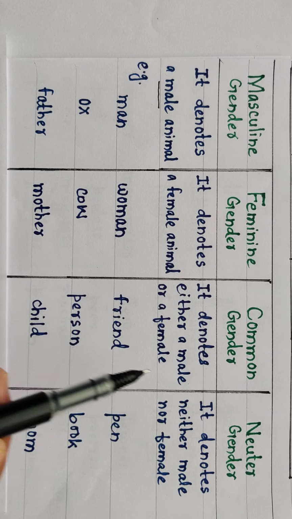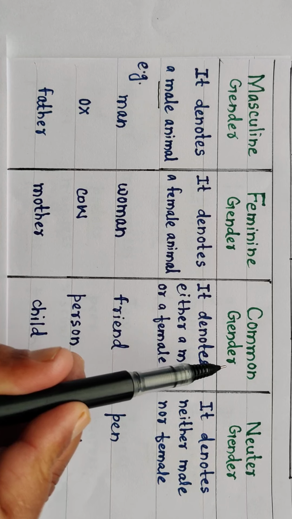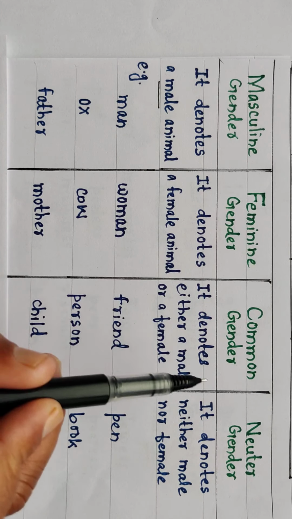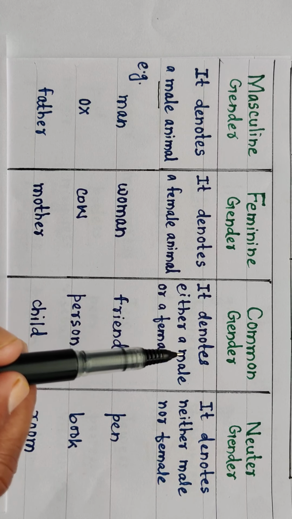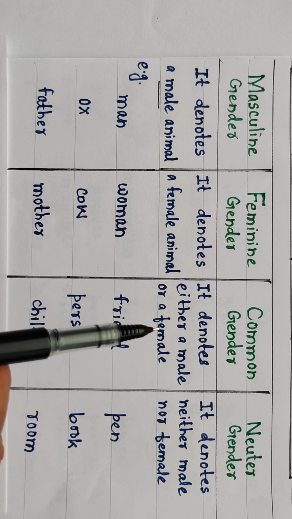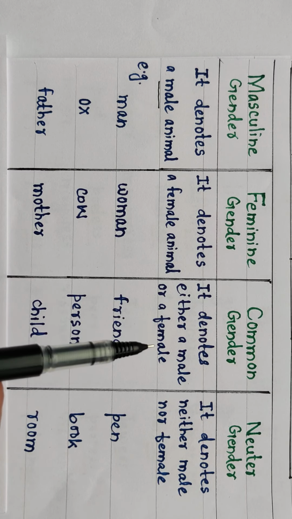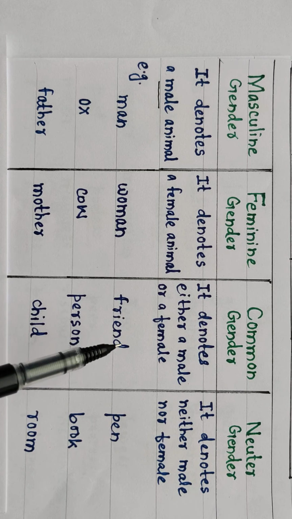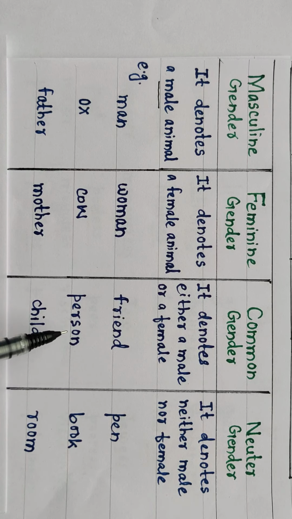Okay, now the third type is common gender. It denotes either a male or a female. It means it may be of male sex or may be of female sex. For example, friend. My friend may be of male sex, my friend may be of female sex. Person, it may be male or female. Child, it may be male or female. It is called common gender.